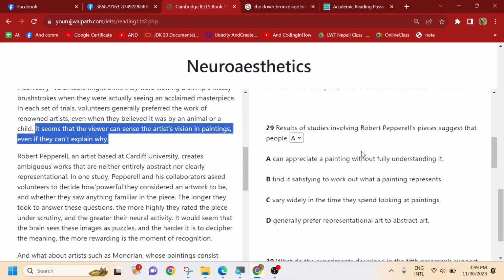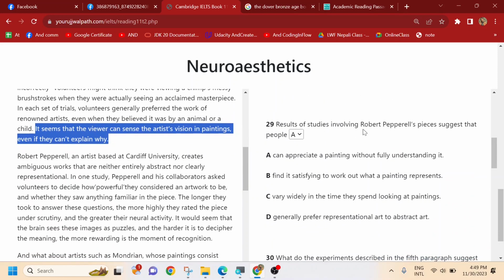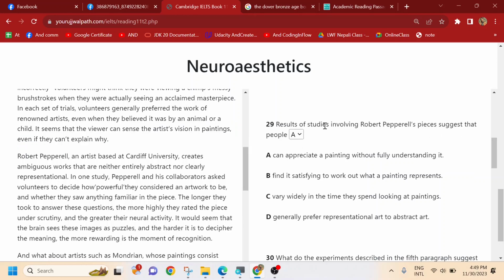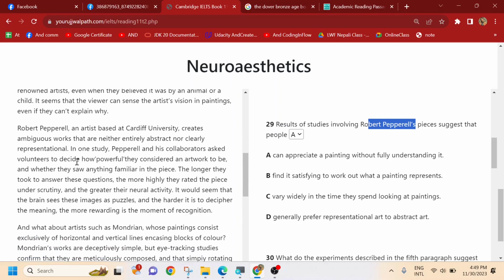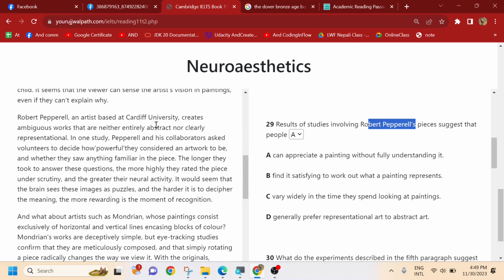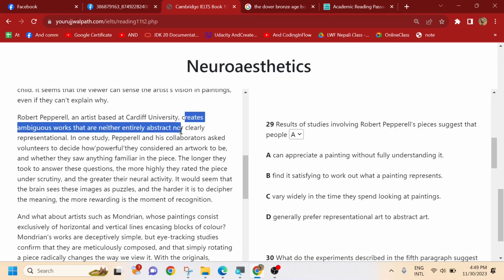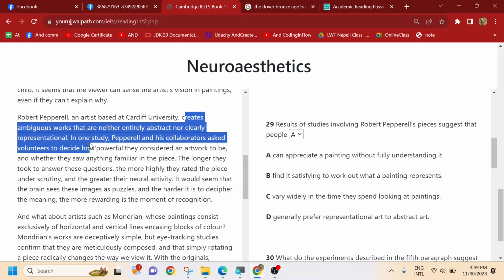So now we have the next question. Results of the studies involving Robert Preppel suggest that people... Okay, so we need to go with the studies from Robert Preppel. So let's see, we have Robert Preppel just over here, an artist based in Cardiff University. So what does his study suggest? Creates ambiguous work that is neither entirely abstract nor clearly representational.